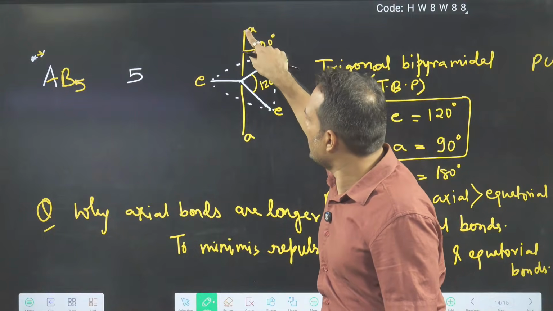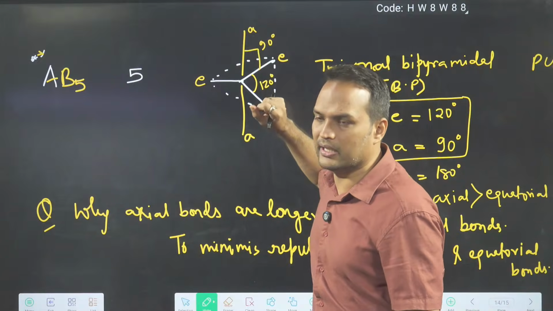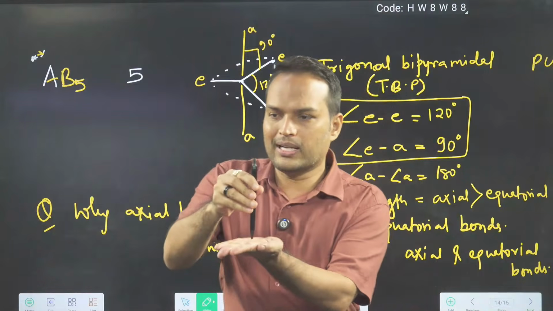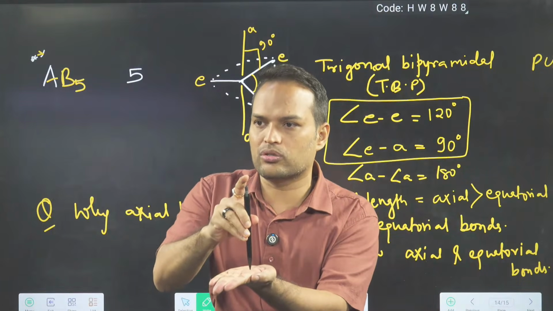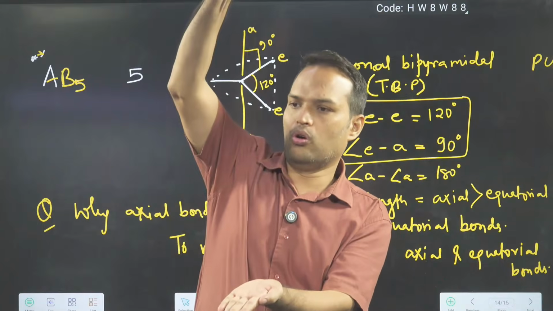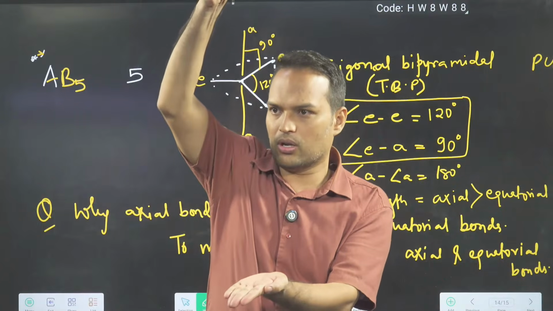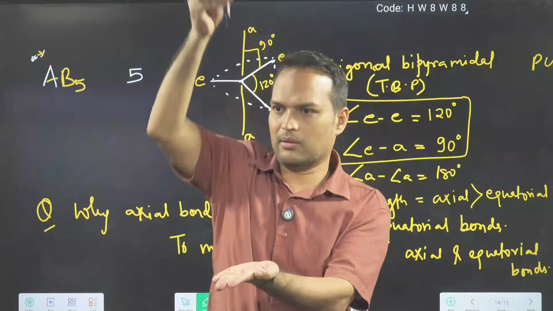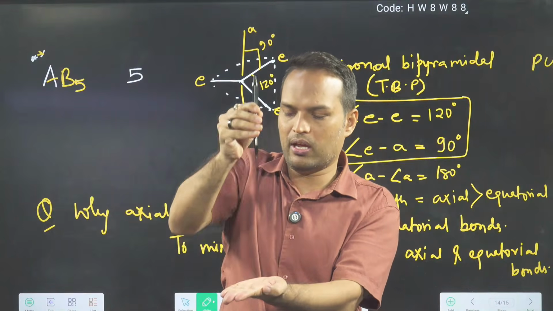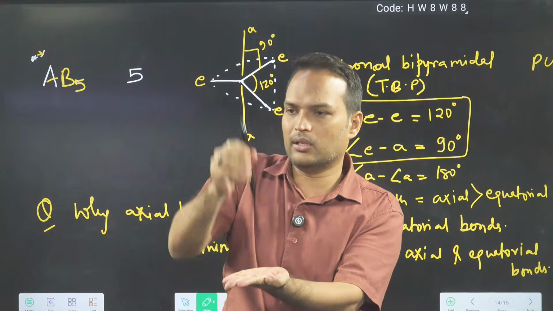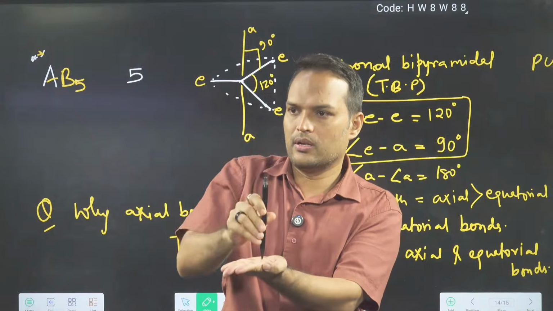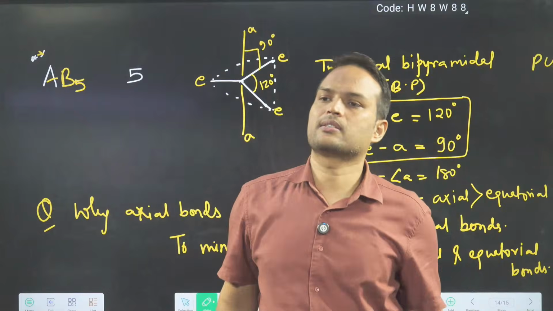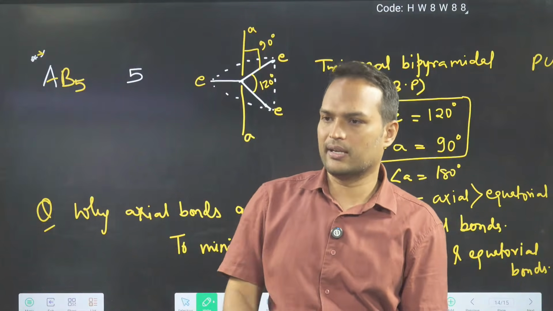But equatorial-axial bond angle is 90 degree, repulsion is more. So what happens is these axial electrons try to run away. If I go away, then distance will increase or not? Rocket launching type. So it is trying to go away, so that distance will increase, so repulsion will be less. Like this they are trying.